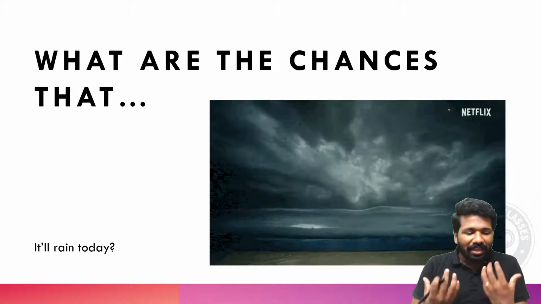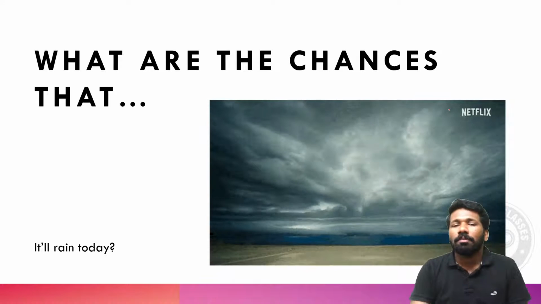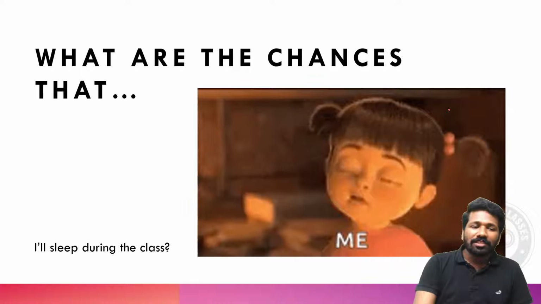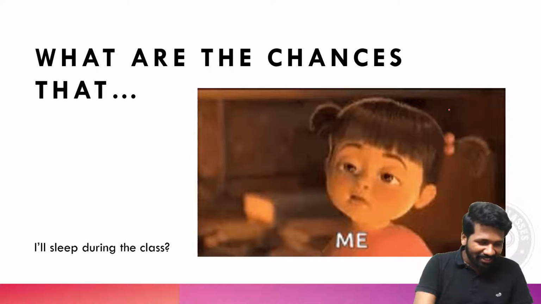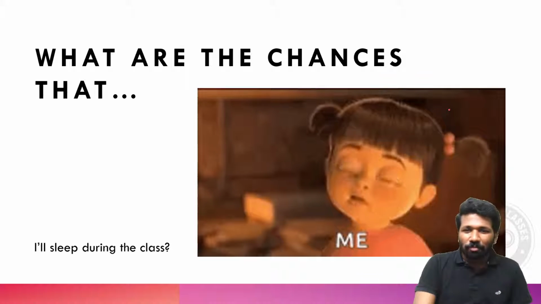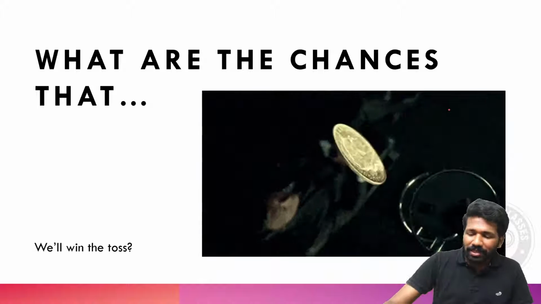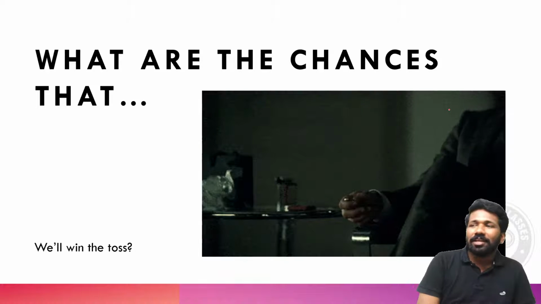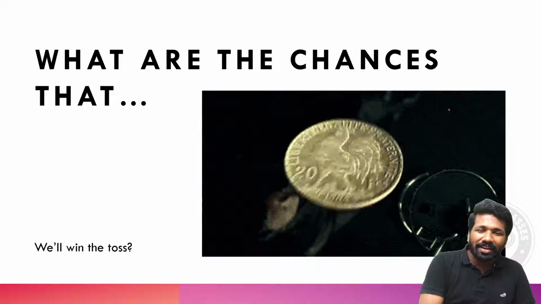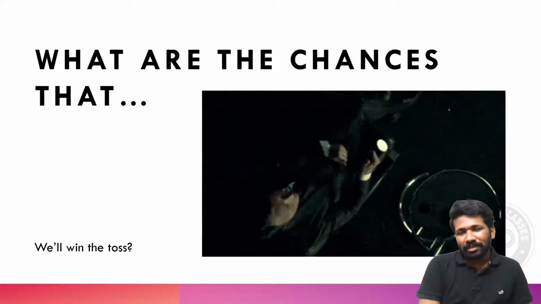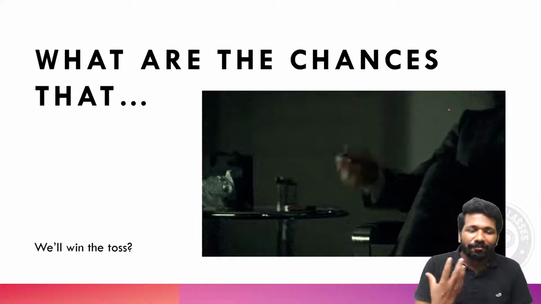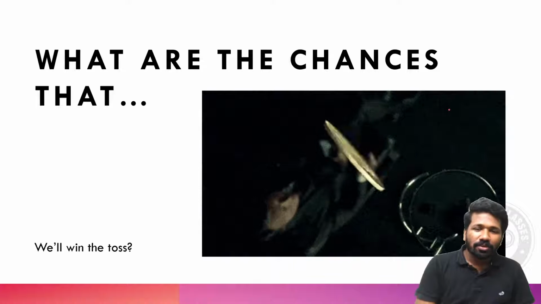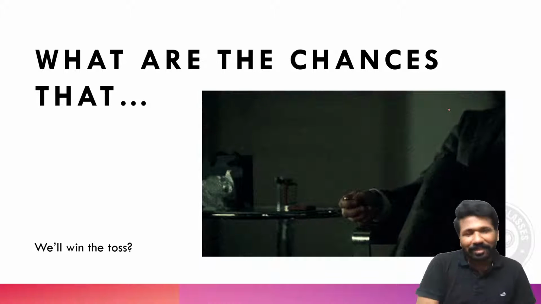Or what are the chances that I will sleep during this class? That is again probability itself. Don't consider probability as a very dry mathematical topic. Consider it as a daily life thing, where we need to find the chances of something.